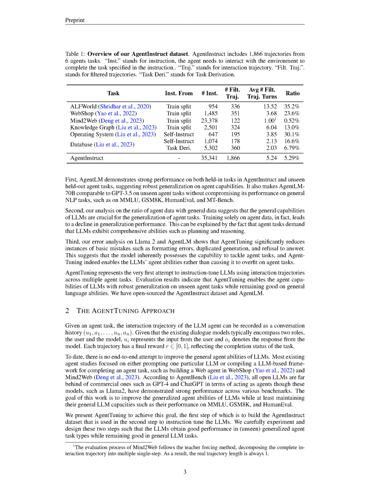However, open LLMs like Llama and Vicuña lag behind in agent capabilities compared to GPT 3.5 and GPT-4. To address this, we introduce AgentTuning, a simple and general approach that fine-tunes LLMs using a hybrid instruction tuning strategy and a lightweight instruct tuning dataset called AgentInstruct. AgentTuning enhances LLMs' agent capabilities while preserving their general abilities, resulting in improved performance on agent tasks without compromising their performance on general NLP tasks.